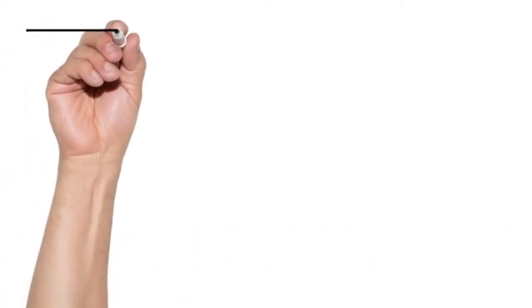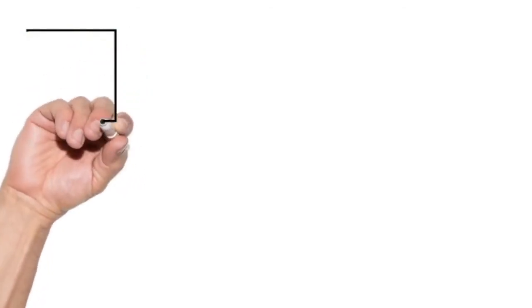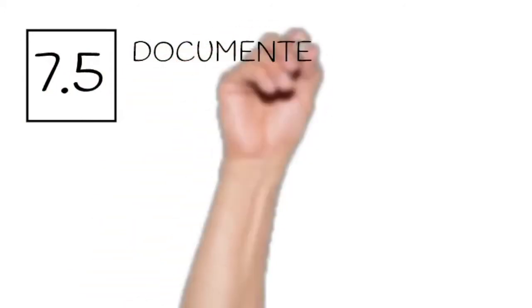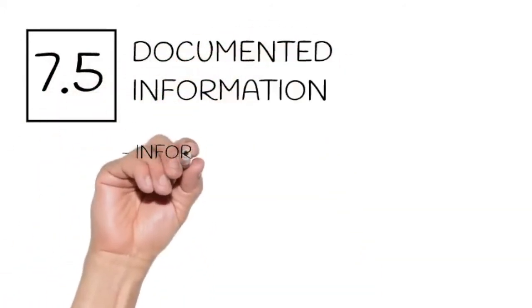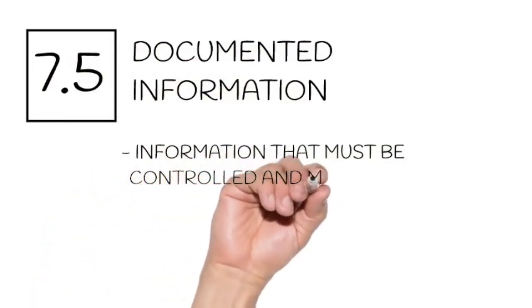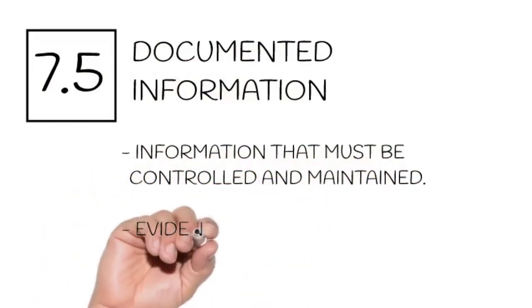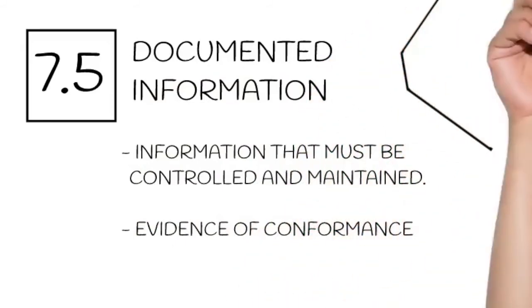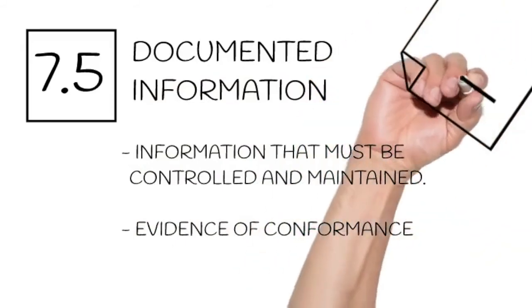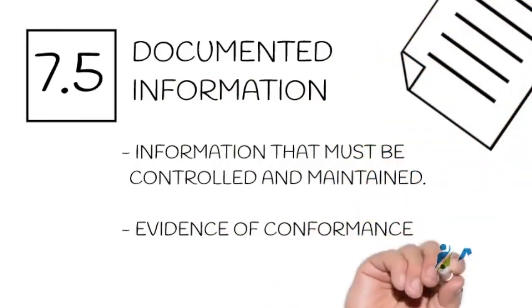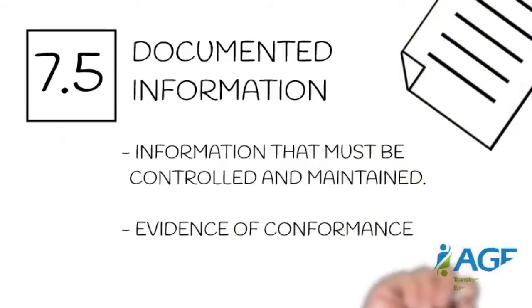7.5 Documented information. The new ISO 9001:2015 standard has removed the distinction between documents and records. Both are now called documented information. As per ISO's definition, the term documented information refers to information that must be controlled and maintained. It therefore expects that you also maintain and control the medium as well as the information. This documented information is used as evidence of conformance.